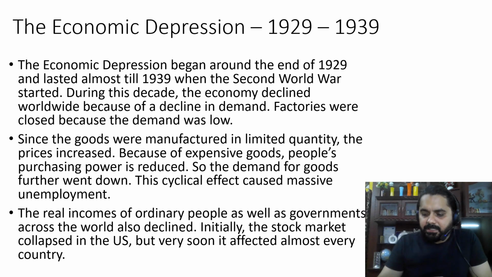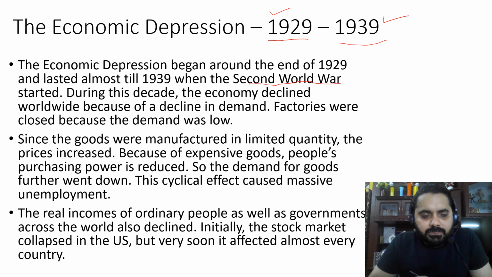So when did this economic depression start? The economic depression started in the year 1929 and it continued for a period of 10 years, that is till 1939. So 1939 was also the period when the Second World War started. So we can say that the economic depression started in the year 1929 and it continued till the beginning of the Second World War, that is till 1939. So during this decade, the economies of all the countries declined.